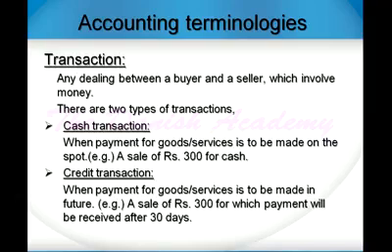There are two types of transactions. One is cash transaction and other one is credit transaction. Cash transaction is when payment for goods or services is to be made on the spot. For example, a sale of rupees 300 for which you have paid cash on the spot. What is credit transaction? Credit transaction is when payment for the goods or services is to be made in future. For example, a sale of rupees 300 for which payment will be received after 30 days or 15 days or after some time. It is credit transaction.